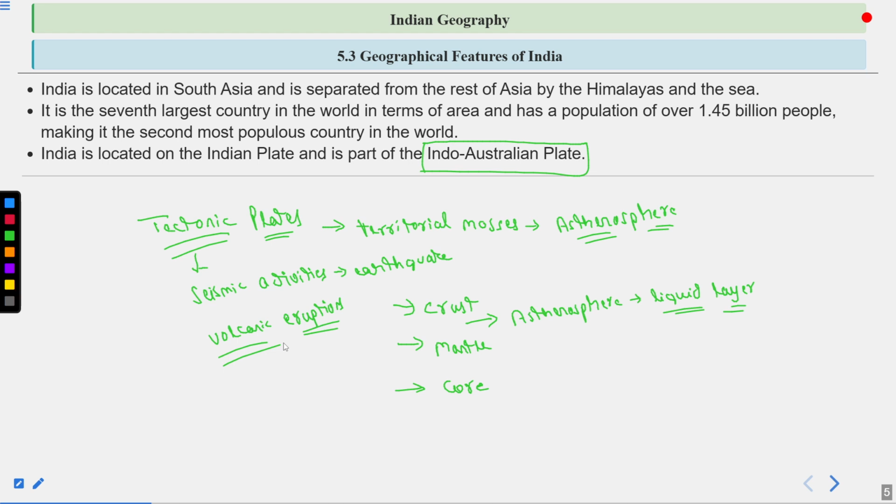Alright, so India is actually part of the Indo-Australian plate. That means a crust division that connects Australia on one terminal and India on the second terminal. And they both are floating over the asthenosphere.